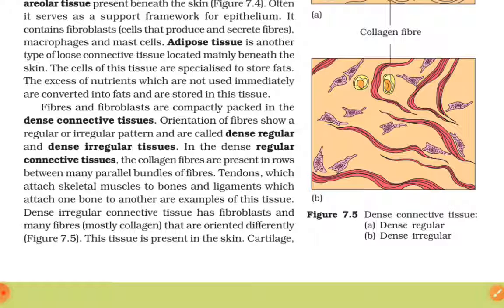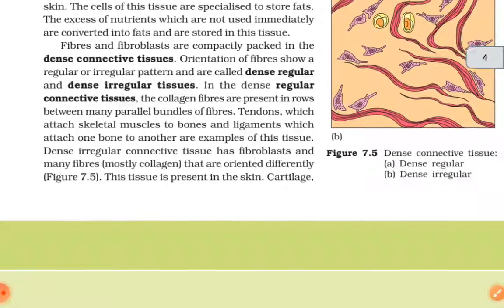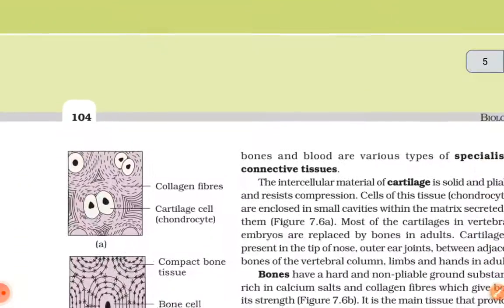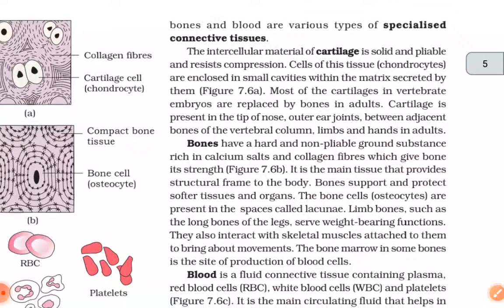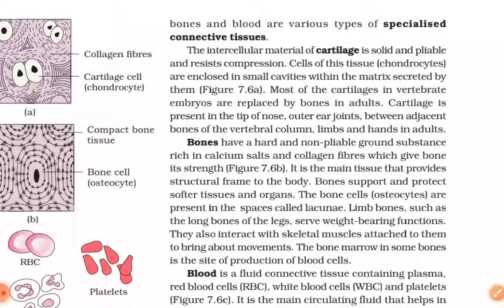Dense irregular connective tissue has fibroblasts and many fibers, mostly collagen, that are oriented differently. This tissue is present in the skin. Cartilage, bones, and blood are various types of specialized connective tissues. The intercellular material of cartilage is solid and pliable and resists compression. Cells of this tissue, chondrocytes, are enclosed in small cavities within the matrix secreted by them.